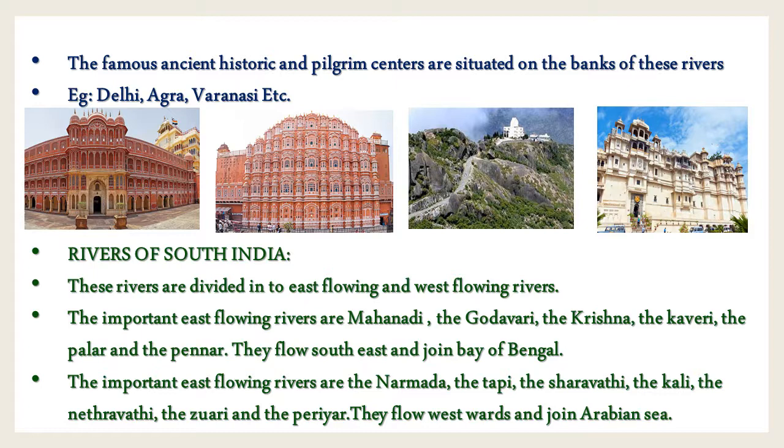These rivers are short and swift, suitable for the generation of hydroelectricity as they have rapids and waterfalls. In recent years, the rivers, especially the Ganga and Yamuna, have been heavily polluted, which has affected their purity. So this is about the rivers of South India.